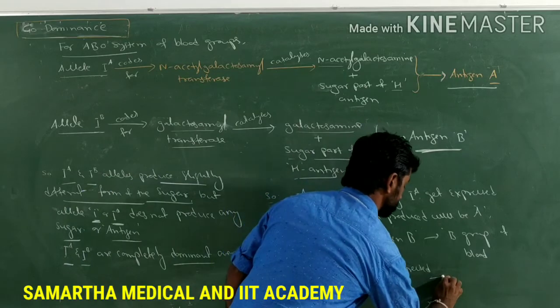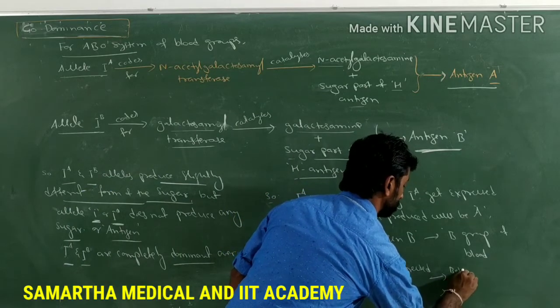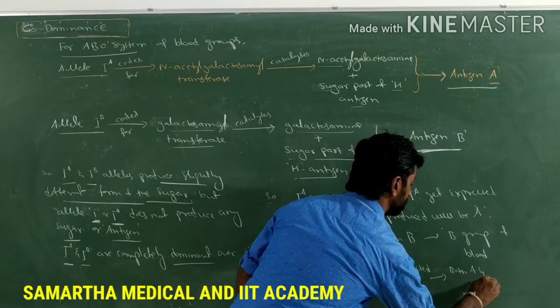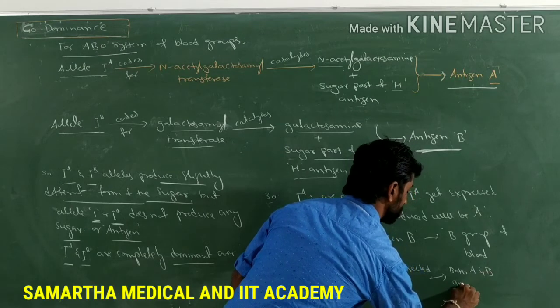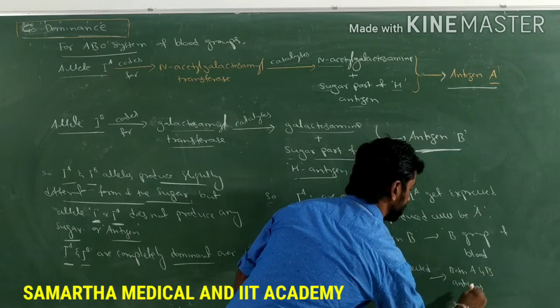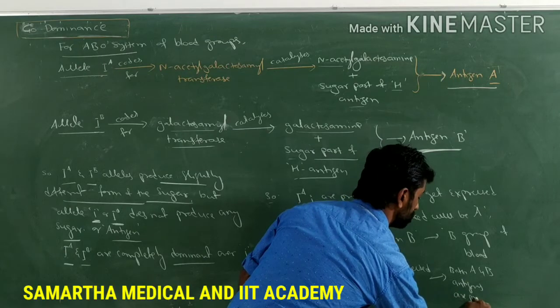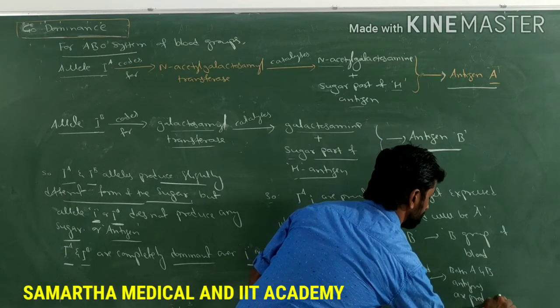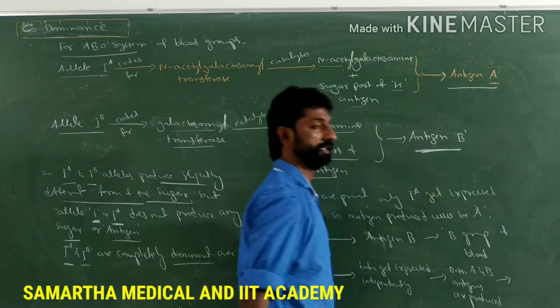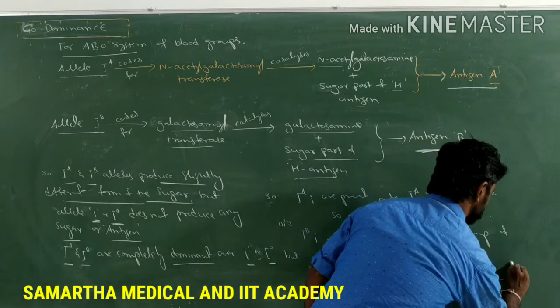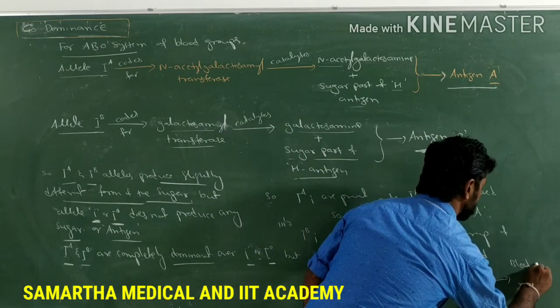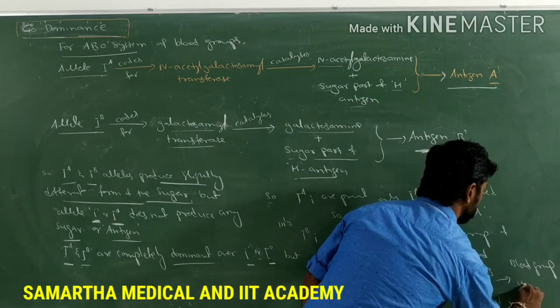So as a result, both A and B antigens are produced. As a result, the blood group will be AB.